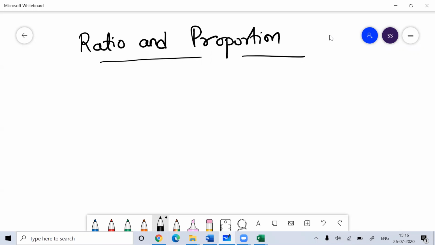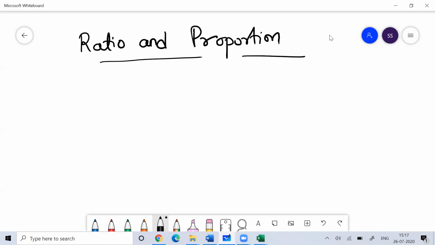So, in this class, I'll discuss easy problems on ratio and proportion, which you can expect in many competitive exams. Ratio and proportion is one of the most basic concepts in arithmetic, and it is very important also. It's not at all difficult to work on.